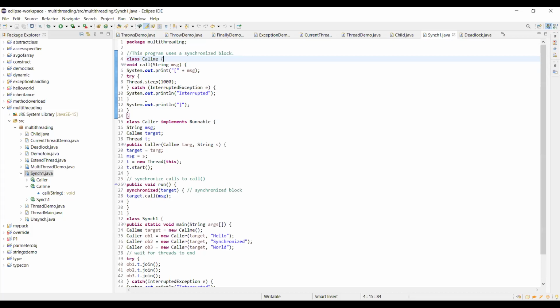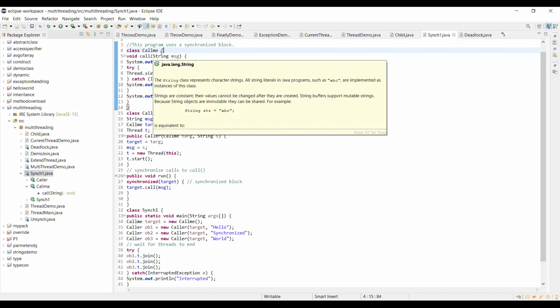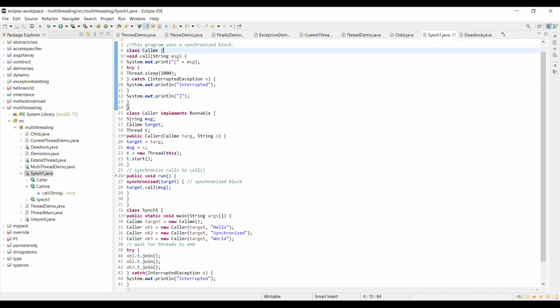So next, we created one more class, that is Caller. First class name is Callme, second class name is Caller, and it implements the Runnable interface, so it is considered a new thread. Now this is a thread class, the other one is just a class. Now inside this class we have one method, the Caller constructor.